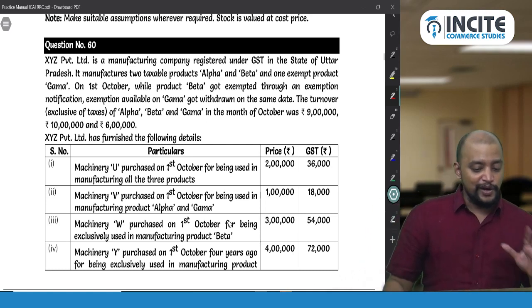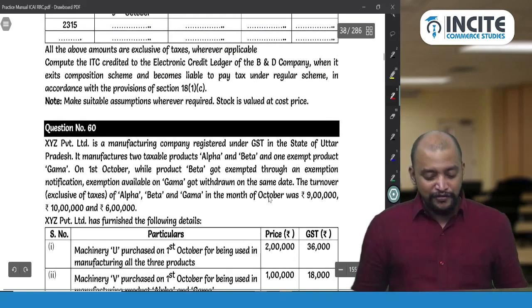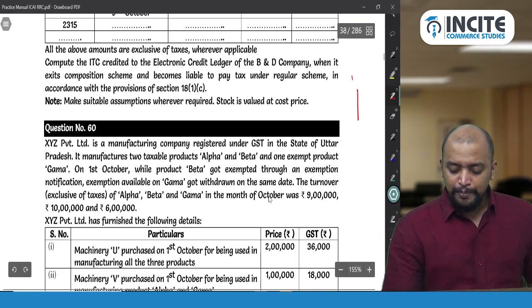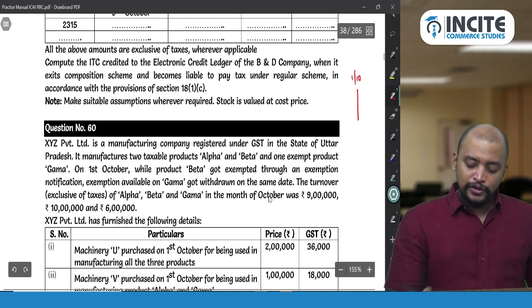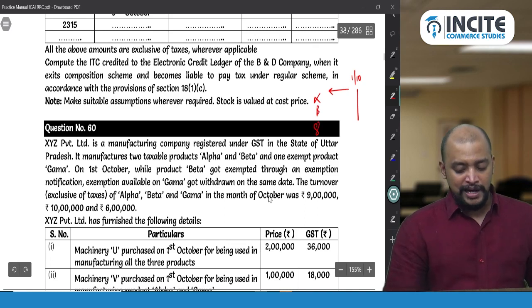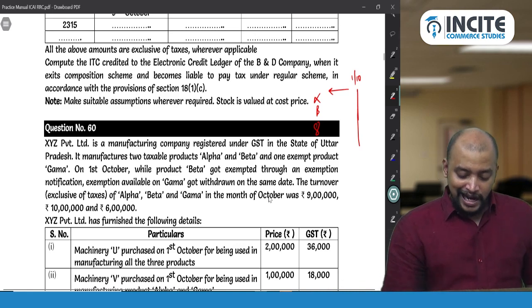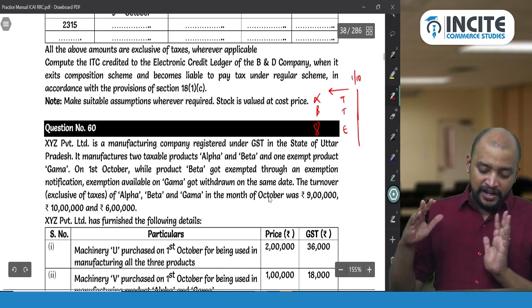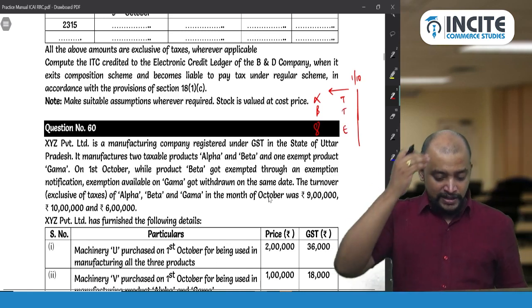So now here what has happened is that, before 1st October, there were 3 products, Alpha, Beta and Gamma. Alpha and Beta were taxable, and Gamma was exempted. And with effect from 1st October, what has happened?